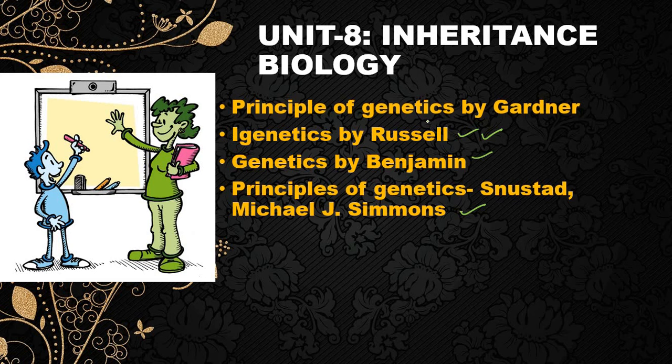So mainly for genetics purposes, like microbial genetics, you can prefer Gardner, and for the rest of the portion, obviously you can go through Snustad and Simmons as well as Russell.